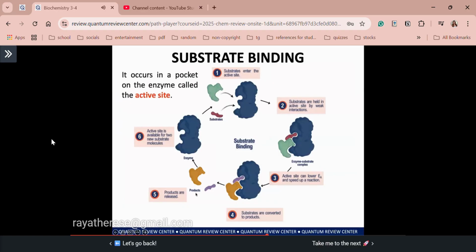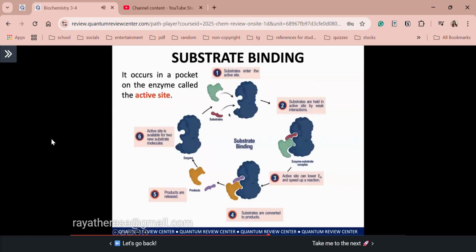Okay, so class, from the video, this is the summary of what's happening under substrate binding. So again, class, recall, enzymes have an active site, or a catalytic site. So here is the cyclic mechanism of substrate binding. In your manual, I guess it's in linear form, so it's similar, class. So here, our first step is the binding of your substrates to the active site.